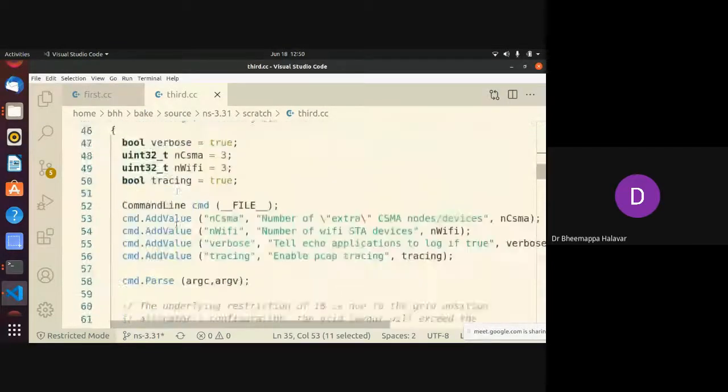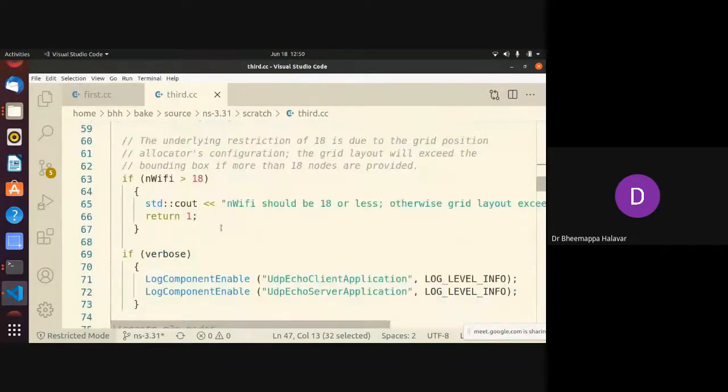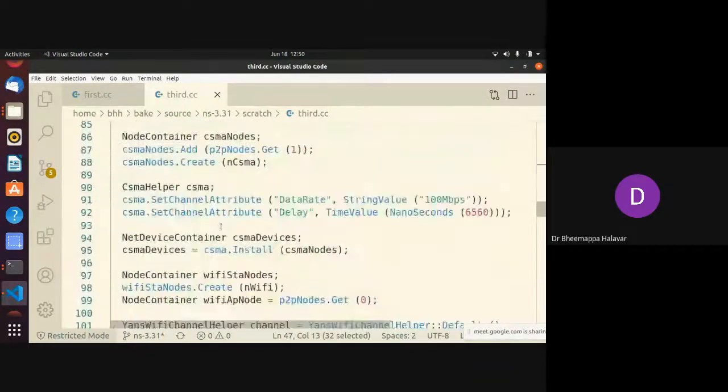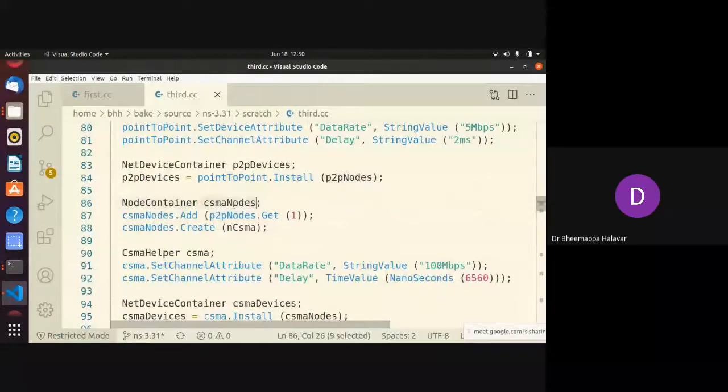So I have declared here, you can see, 3 CSMA, 3 Wi-Fi. So those many nodes will be in containers. There are two containers: the first container is the P2P node, and the second container is this. I have assigned those many nodes. Plus, I added one P2P: I took that P2P first node and added it here. The remaining 3 will be CSMA.